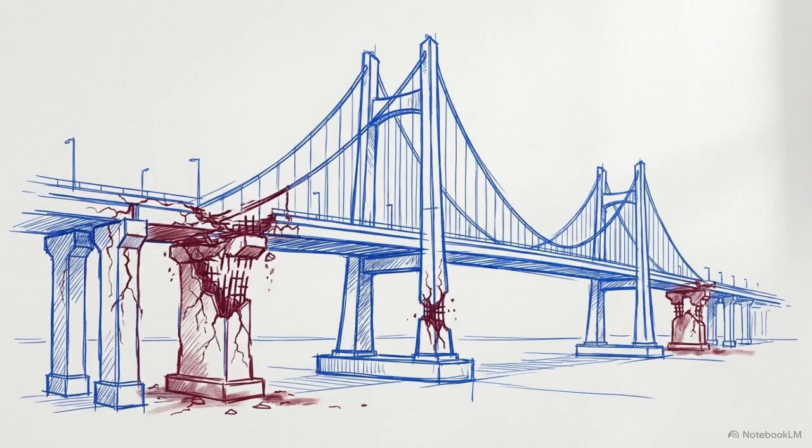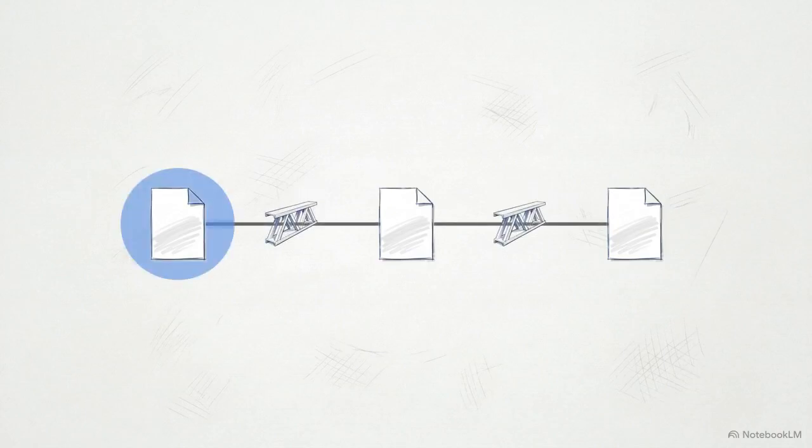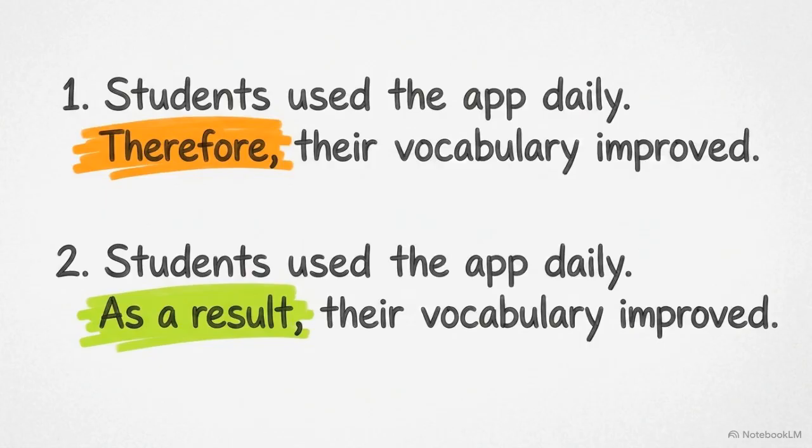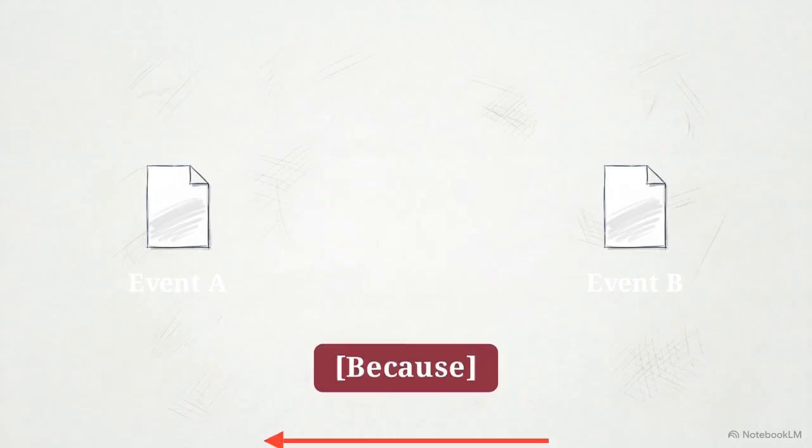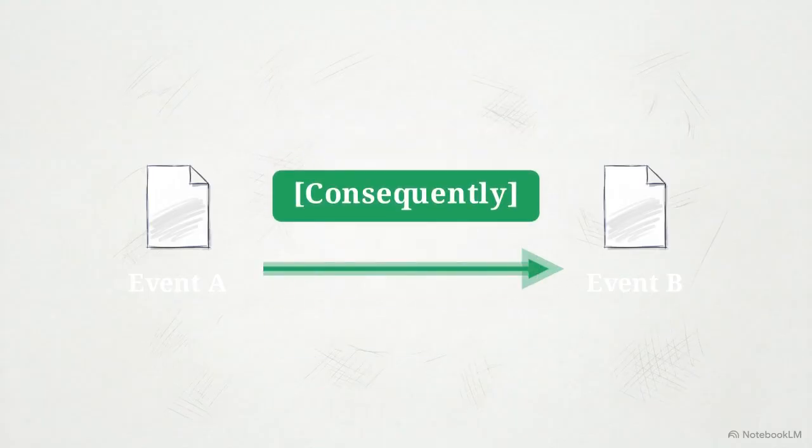Finally, the most structurally sound argument will still fail if it is built with the wrong linguistic materials. The logical flow relies entirely on the precise deployment of transitional signals. Notice the distinct wording in this graphic. Cause signals and effect signals function as load-bearing structural elements. Misusing a connector like because instead of consequently reverses the mathematical flow of your argument.